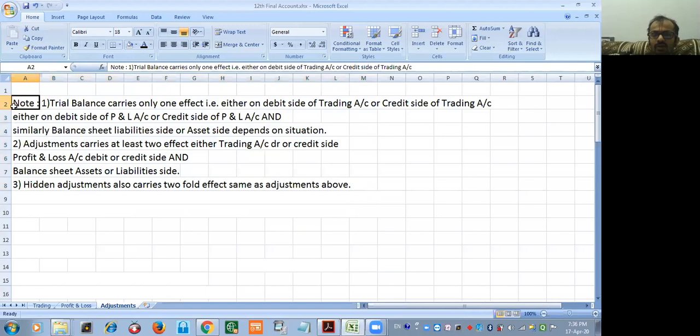Trial balance carries only one effect. That effect will be either trading account debit side or trading account credit side. Again, either on the debit side of profit and loss account or credit side of profit and loss account, balance sheet liability side or balance sheet asset side. So please remember, whatever data item is given in trial balance carries only one effect. Okay, everyone?